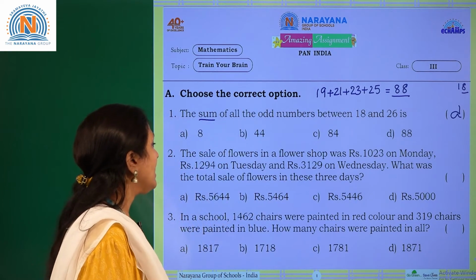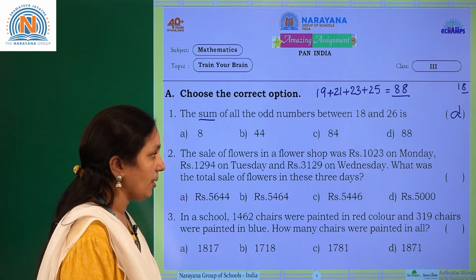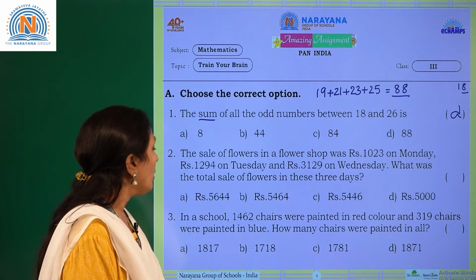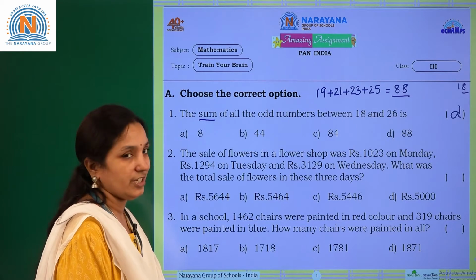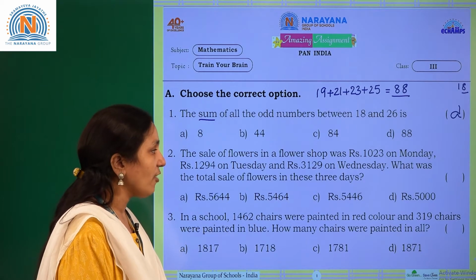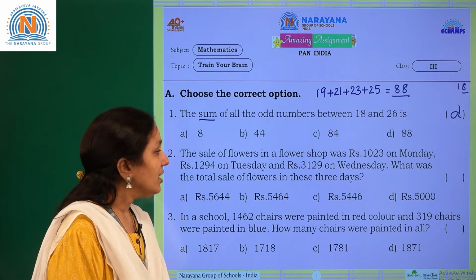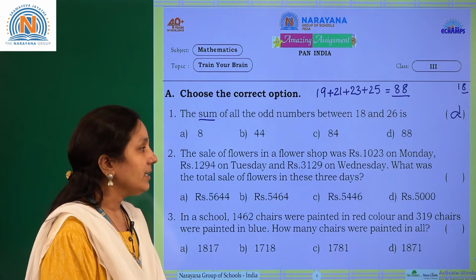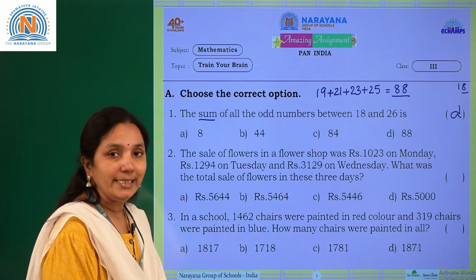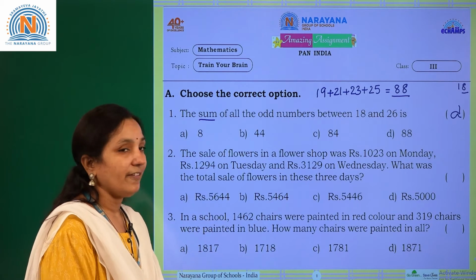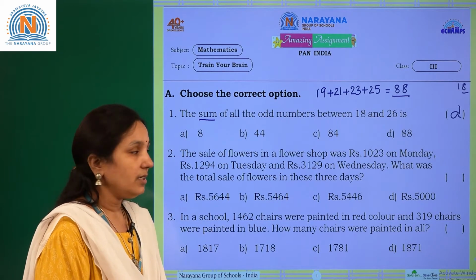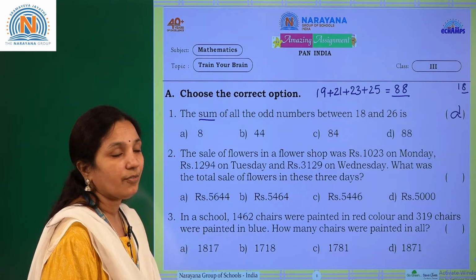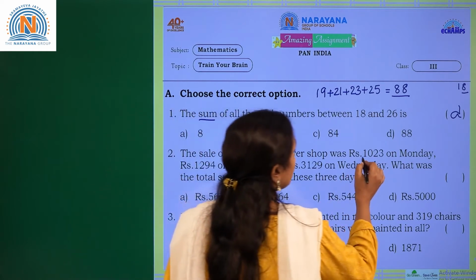Next one. The sale of flowers in a flower shop was rupees 1023 on Monday and rupees 1294 on Tuesday and rupees 3129 on Wednesday. What was the total sale of flowers in these 3 days? So here Monday, Tuesday and Wednesday are given. So the sales of flowers are given. So we have to find the total sale of flowers, which means we have to add this amount.